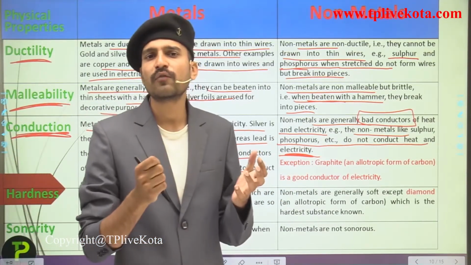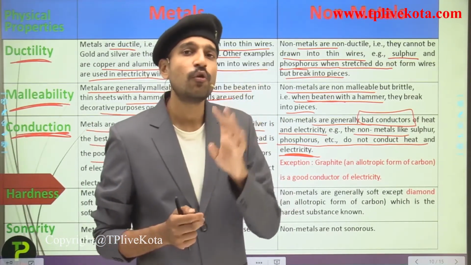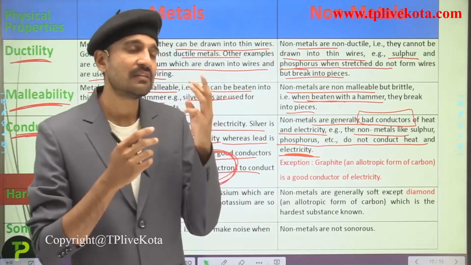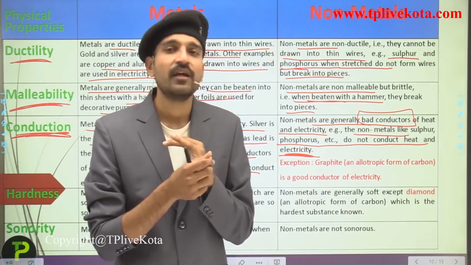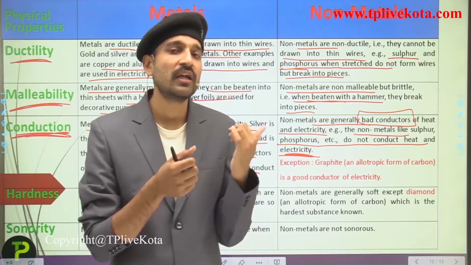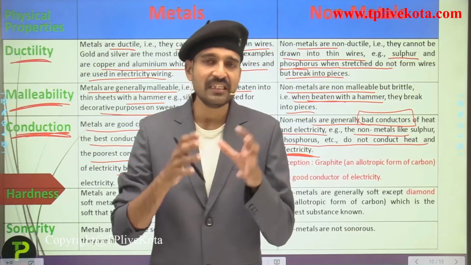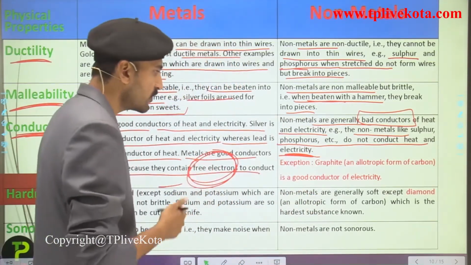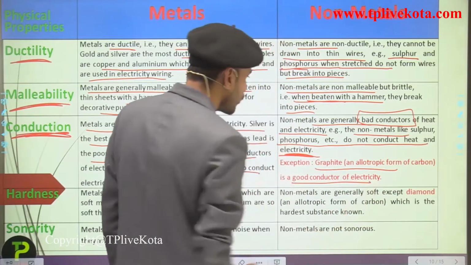Why is it a good conductor of electricity? Because it contains 4 electrons in its outermost shell, but out of the 4 electrons, 3 electrons are used in bonding while 1 electron is free. So due to this one free electron, graphite conducts electricity. We are going to see graphite in elaboration in the next chapter, carbon and its compounds. So remember, graphite, which is an allotrope of carbon, is a good conductor of electricity.